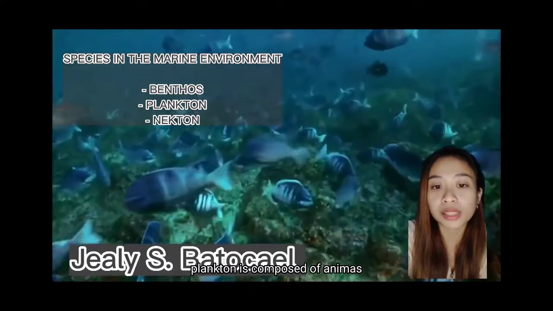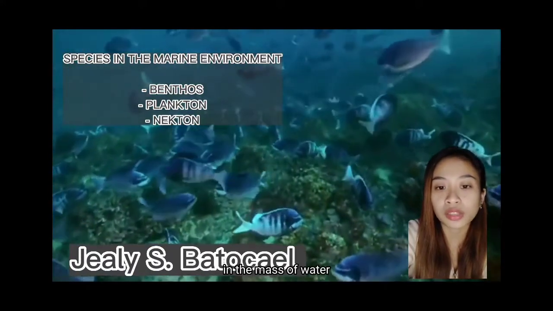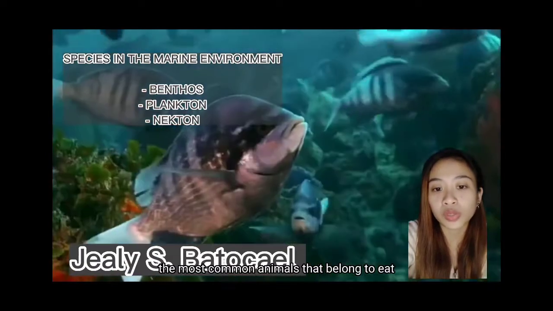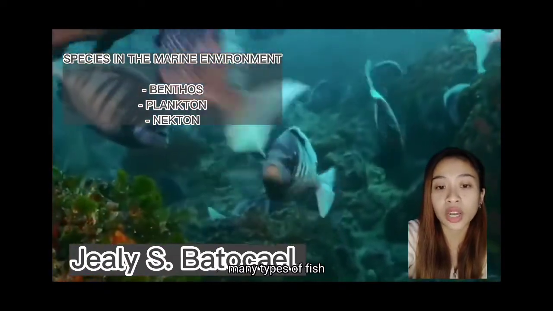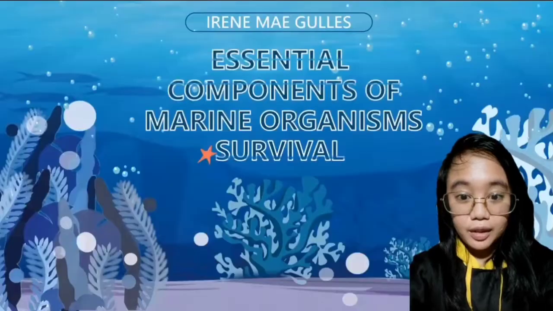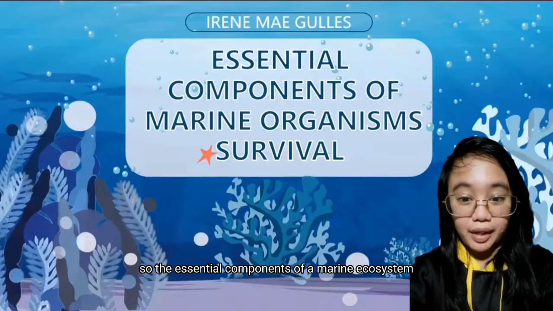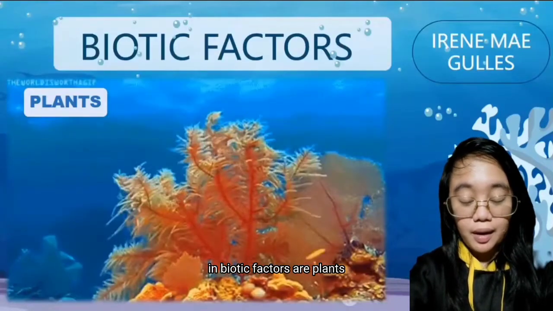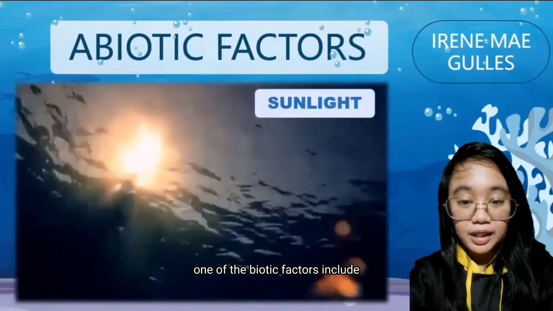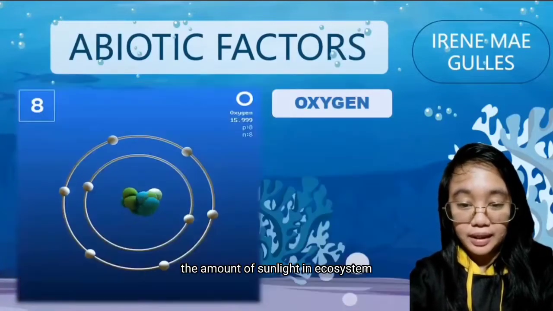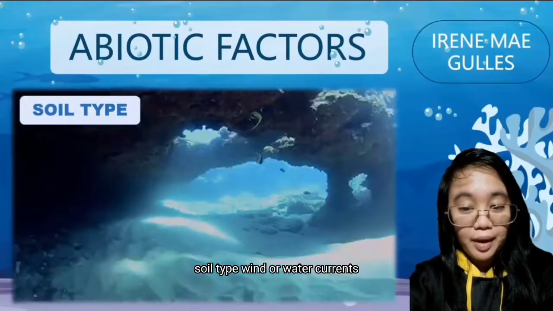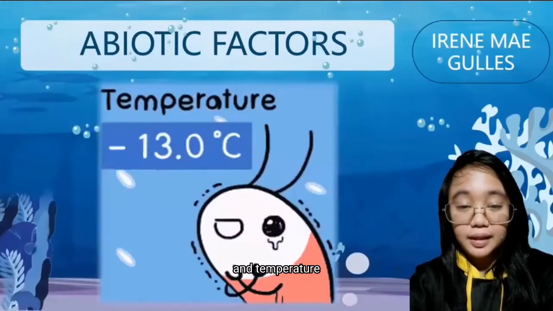Plankton is composed of animals and plants that live suspended in the mass of water and are carried by the sea currents. While nekton, the most common animals that belong to it are among vertebrates, many types of fish, reptiles like tortoises and water snakes, and sea mammals like whales and dolphins. So, the essential components of a marine ecosystem in biotic factors are plants, animals, and microbes. While the abiotic factors include the amount of sunlight in the ecosystem, the amount of oxygen, nutrient availability, soil type, wind or water currents, and temperature.